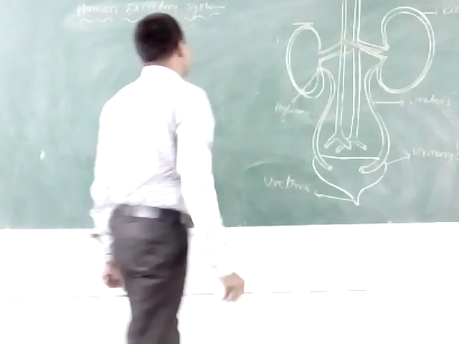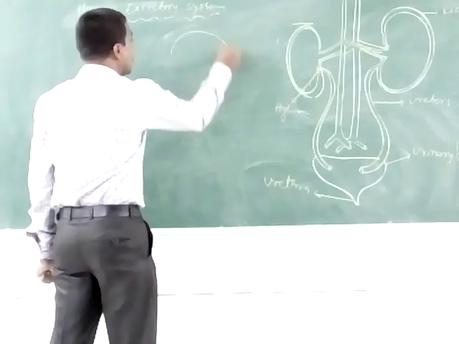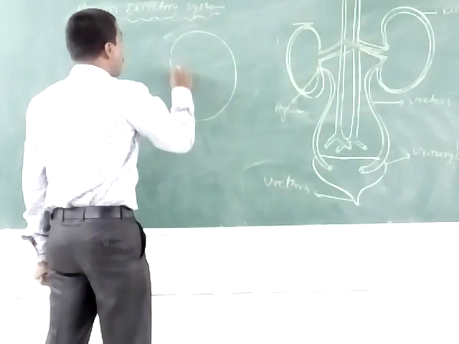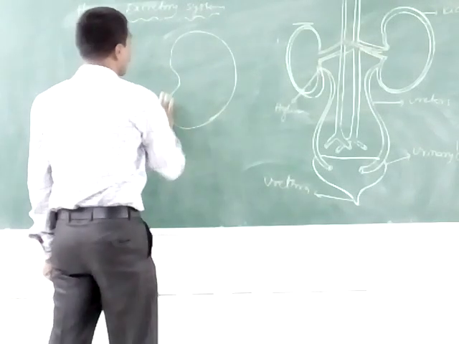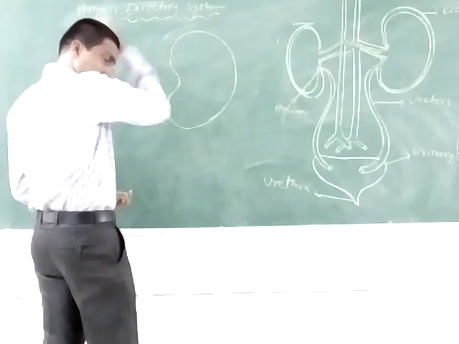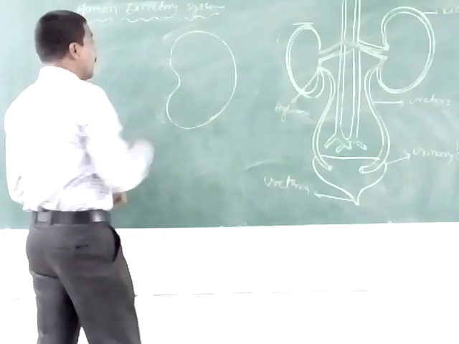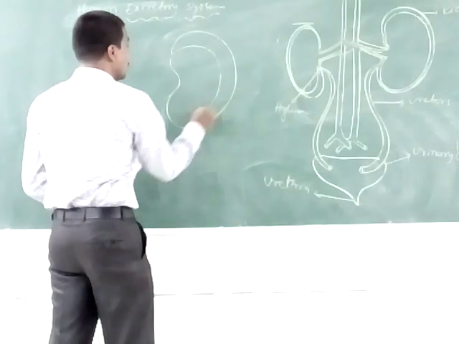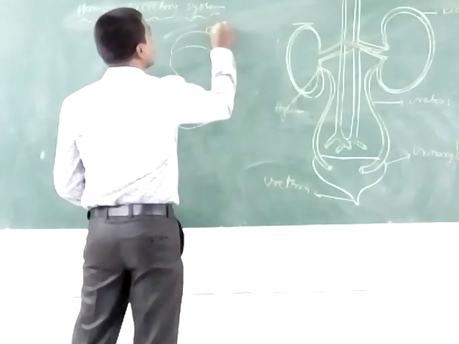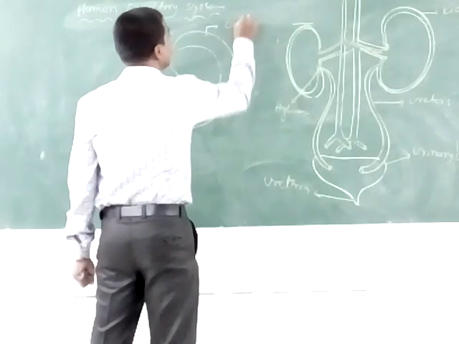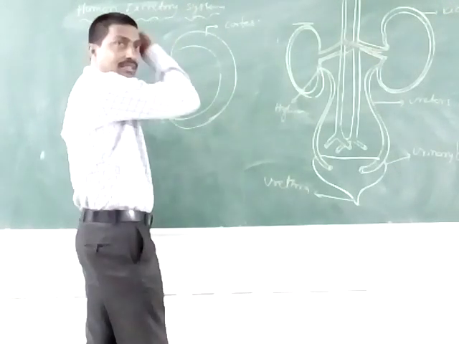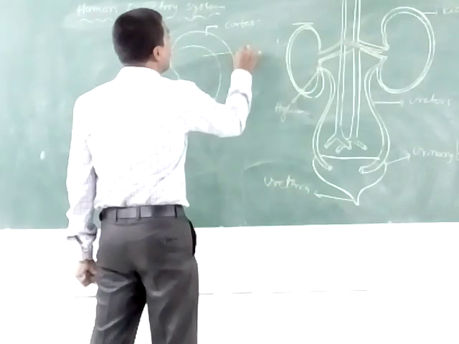Each kidney has two parts. The outer part is known as the cortex, and the inner part is known as the medulla.